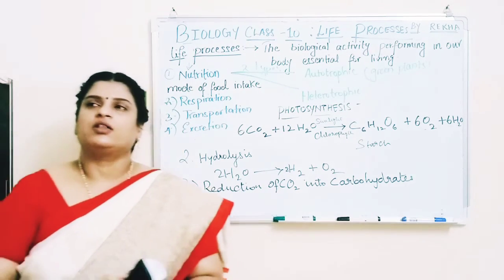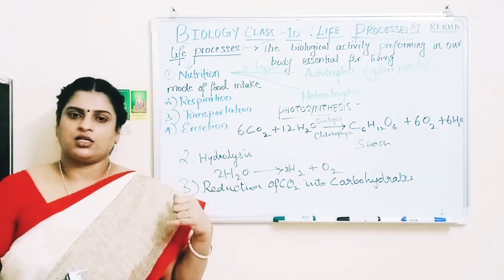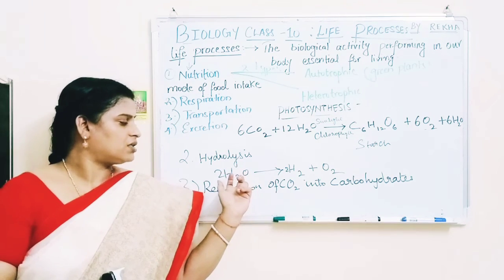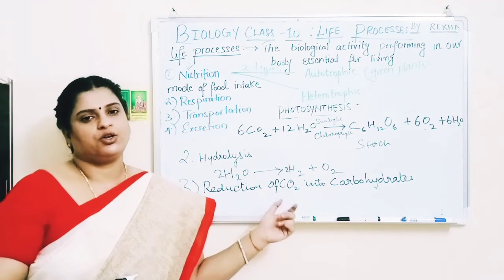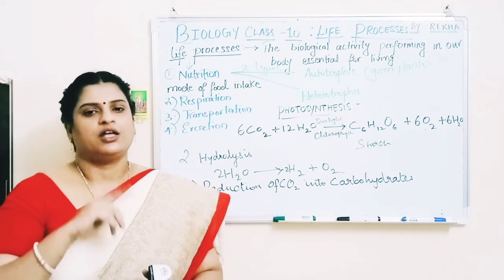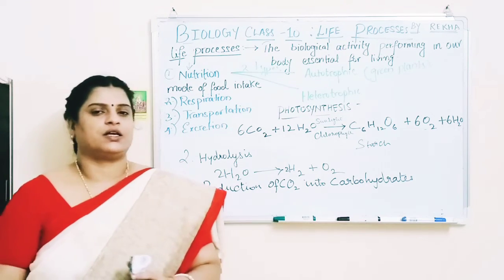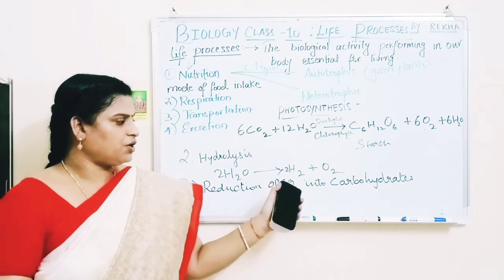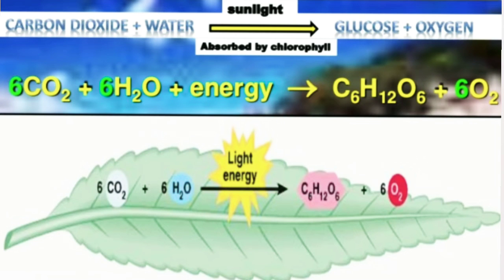First step is that chlorophyll absorbs sunlight and converts the light energy into chemical energy. The second step is the hydrolysis of water, which means the water is split into hydrogen and oxygen. The third step is the reduction of carbon dioxide into carbohydrates. What is reduction? Reduction means addition of hydrogen and removal of oxygen. Oxidation means addition of oxygen and removal of hydrogen. But here it is the reduction of CO2 into carbohydrates. This is photosynthesis. This is the important equation: CO2 plus H2O gives C6H12O6 plus O2.